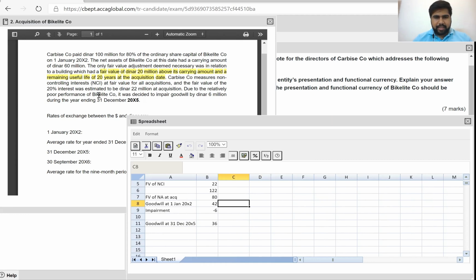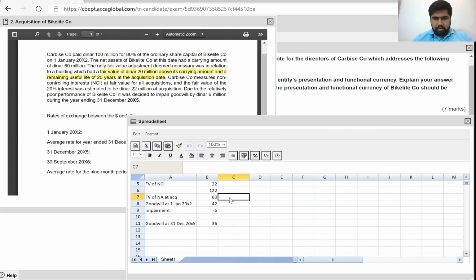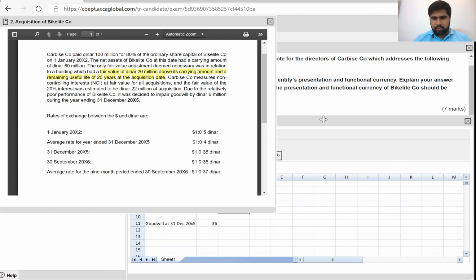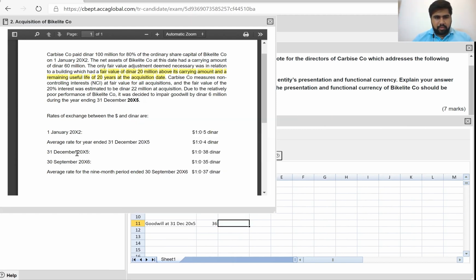Now goodwill at 1st Jan 20x2 at 0.5 is $84 million. This will be translated at an average rate, which is 0.4. And this will be translated at a closing rate of 31st December 20x5, which is 0.38.